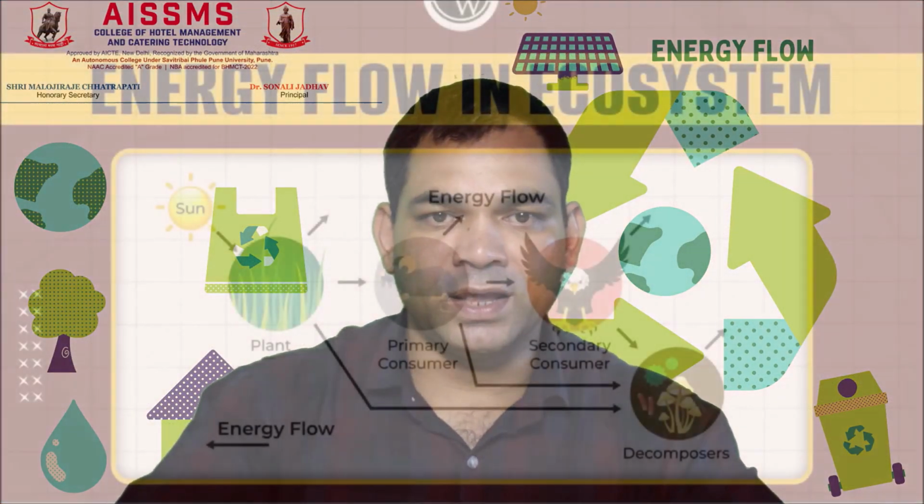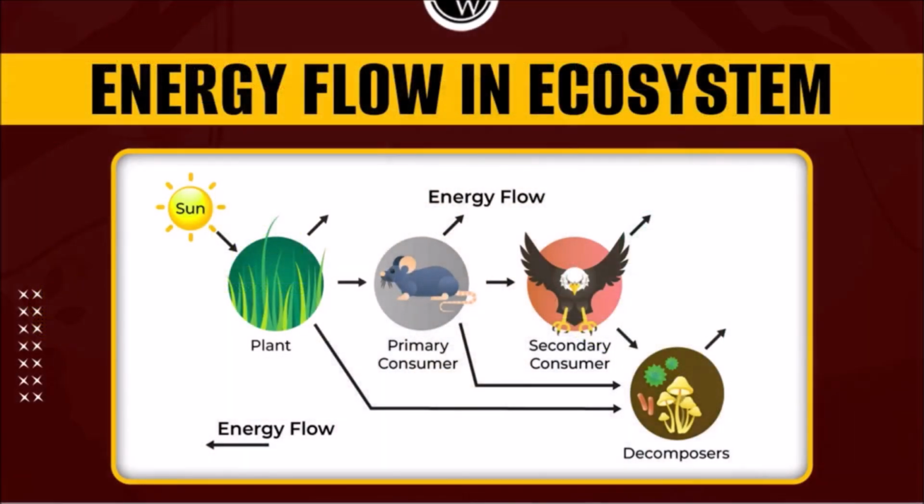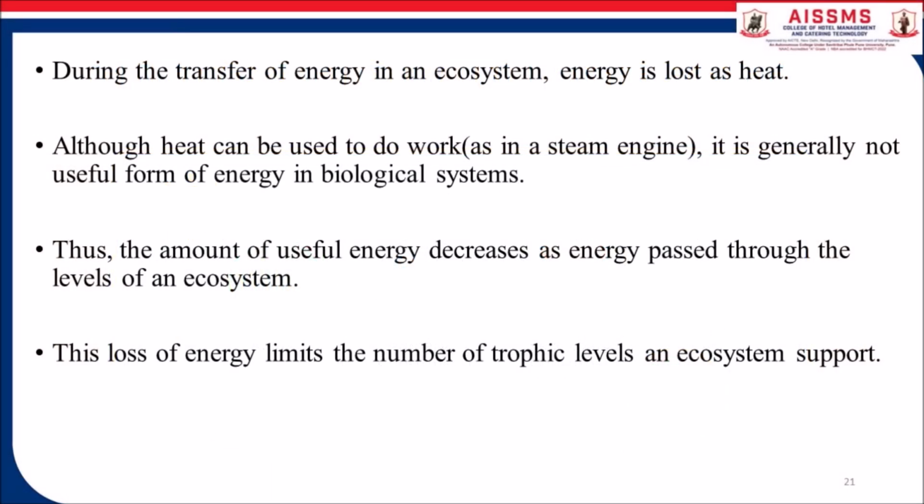Energy flow in an ecosystem: sun, producer, heat, then consumer, decomposer, and the inorganic nutrient pool. So this is a totally cyclic process. During the transfer of energy in an ecosystem, energy is lost as heat.